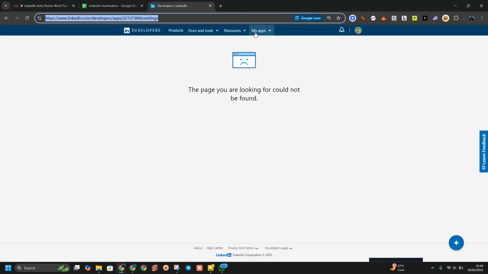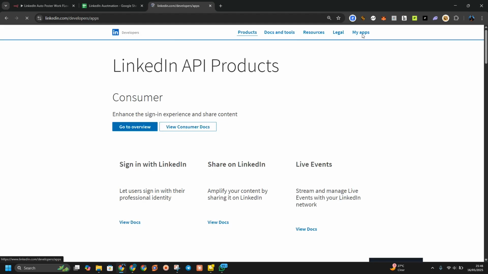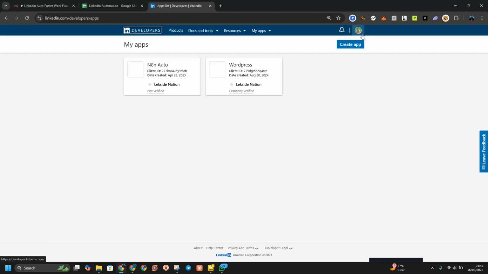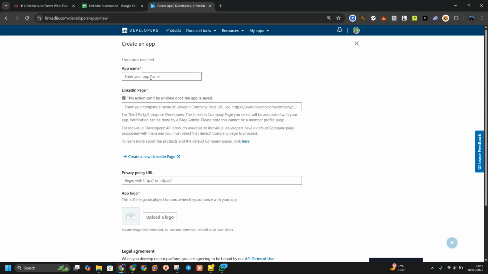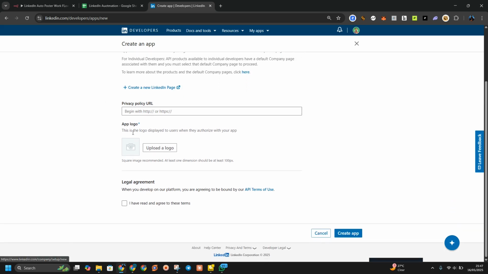So you're going to get this one, and when you get to the end, just find what we call my apps. After you see my apps, you are going to create an app, or you can just watch the videos on how you can create your app. If you don't have any app, it's going to tell you that you don't have any app. You can just click on create an app. For n8n automation, you have to create a company. As you can see, third-party enterprise developer, the company you selected will be associated with your app. Verification will be done by the admin. Please note, this cannot be a member page. So you can create a new LinkedIn page using this one. Use any URL that you want, upload a logo and agree.